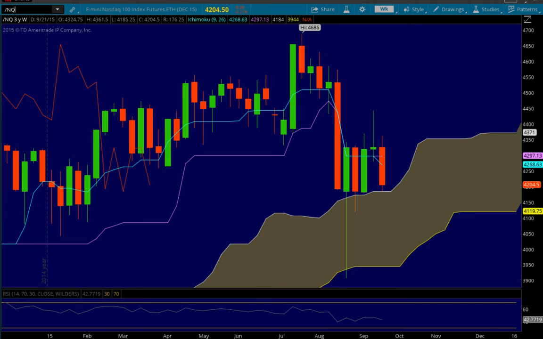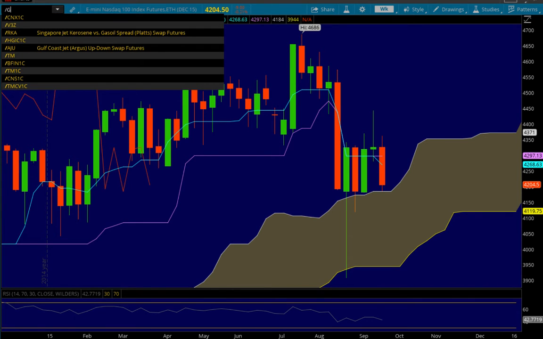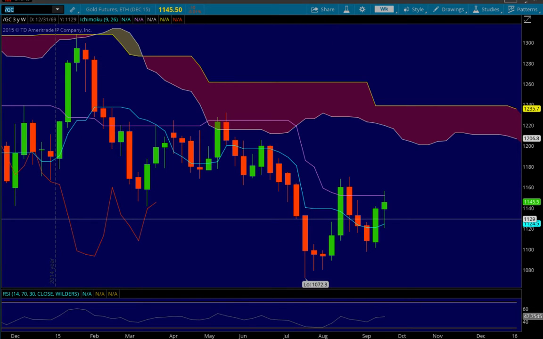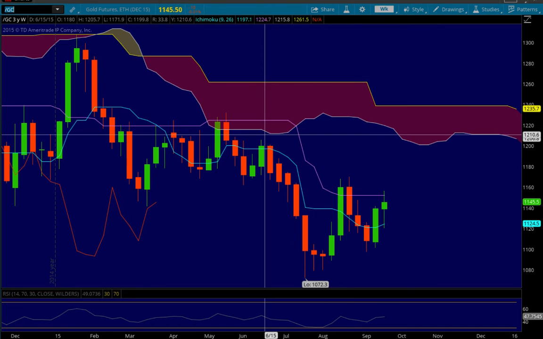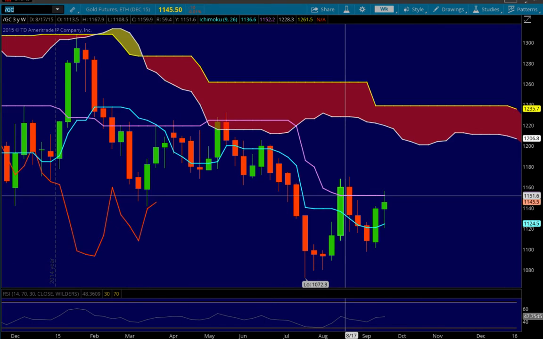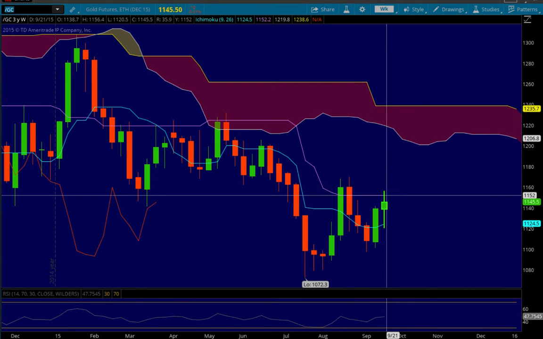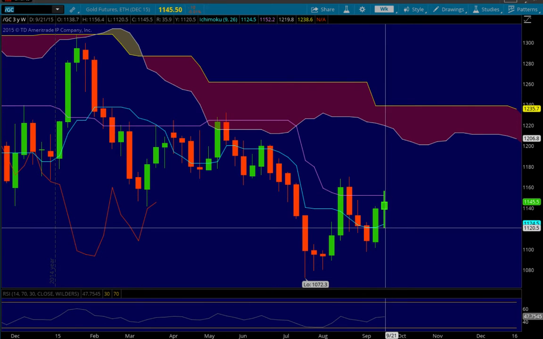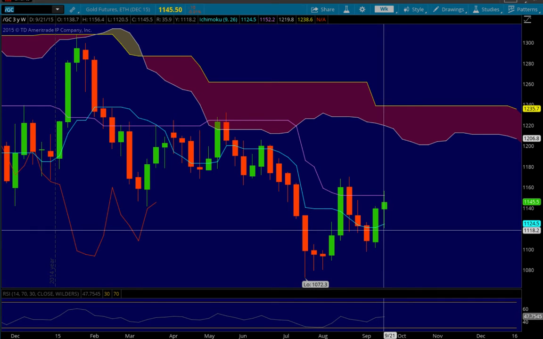Let's look at the metals. I'm looking forward to looking at the metals. Gold on the weekly came and got rejected by the Kijun-sen here at, let's see where the Kijun-sen is, 1152.20, but was supported by the Tenkan-sen at 1124.50.